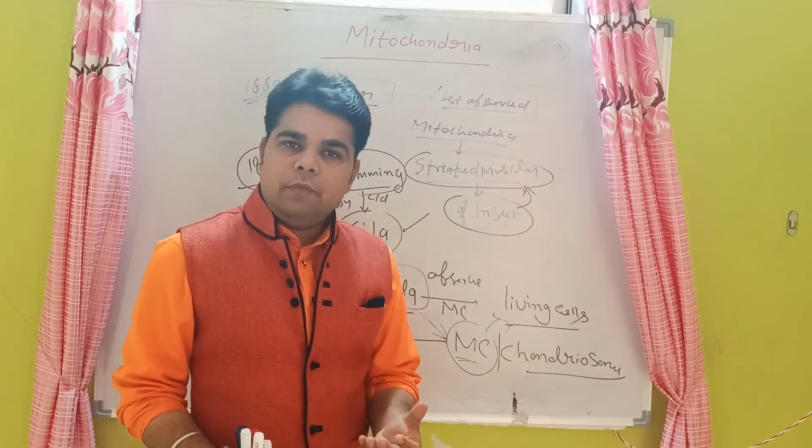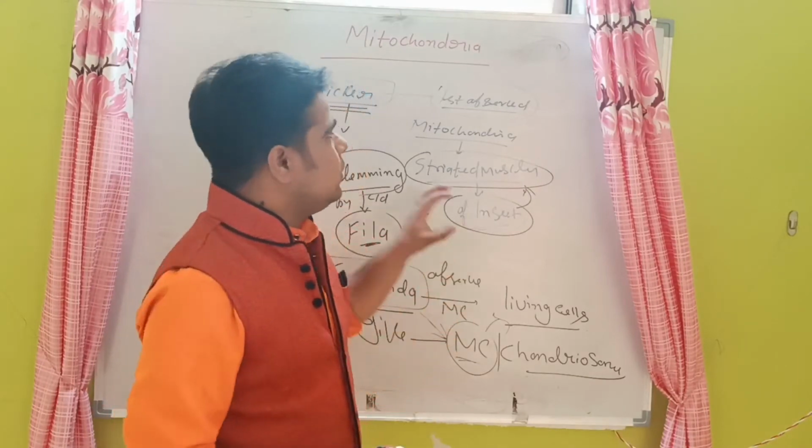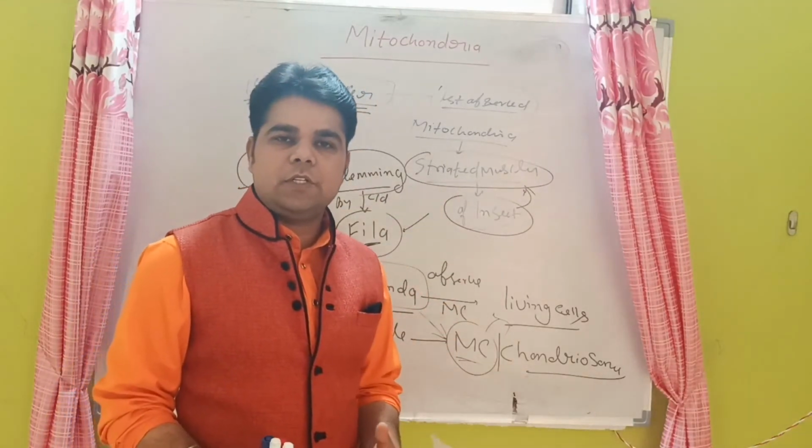Now the next topic about the mitochondria. What are the special features of the mitochondria?